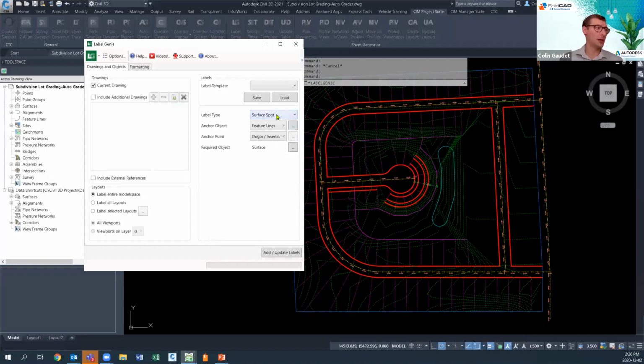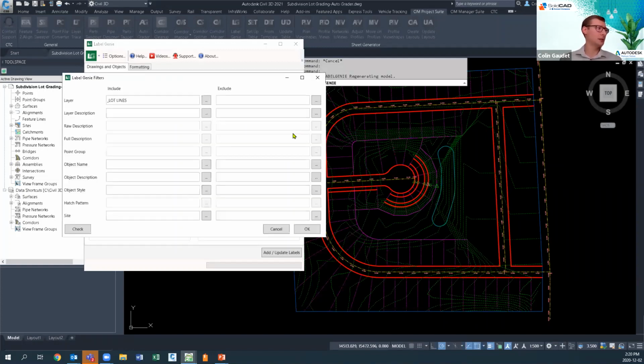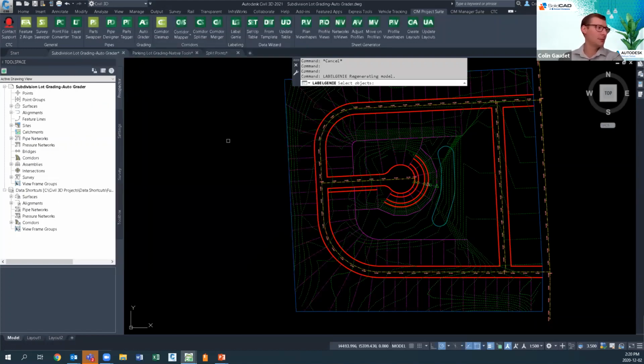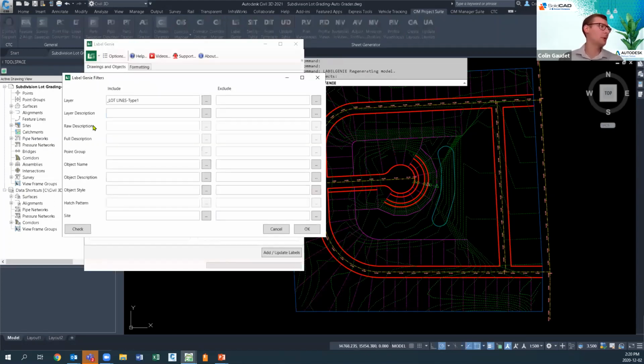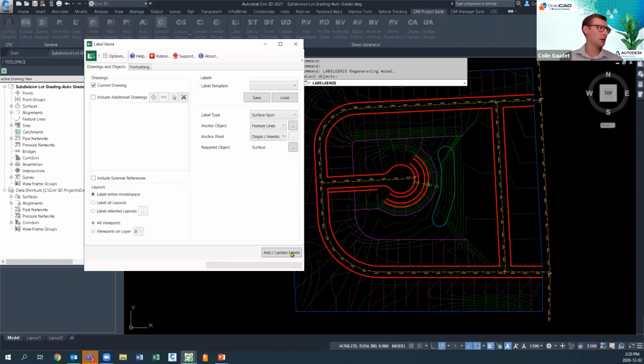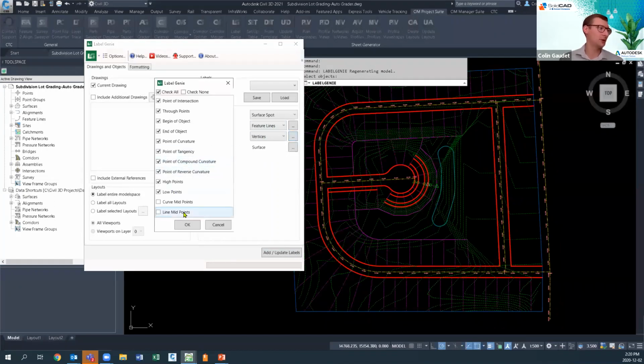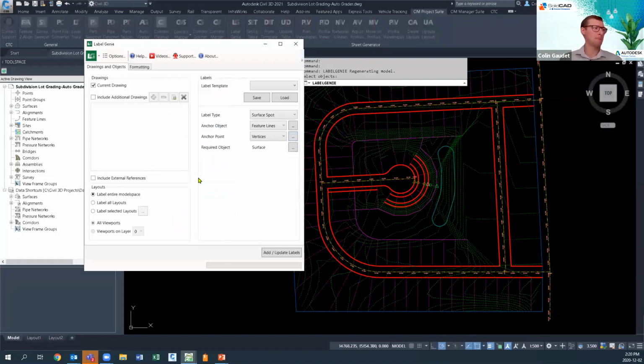So surface spot elevations looks good. Feature lines, that's what those lot lines are. Now, which feature lines? Well, if I didn't know, within here, I can just click the little ellipse as well, I forgot to mention. And we could go and pick one of those lot lines. It's going to populate it for me here. Click OK. Now, what anchor points? Well, I'd like vertices. Then we can pick the types of vertices. So we've got a whole bunch of different options here. I'm going to leave them all except for midpoints.